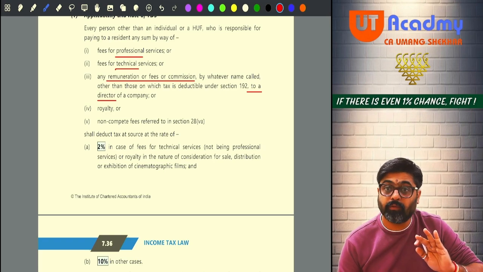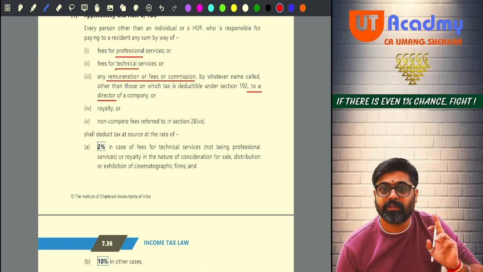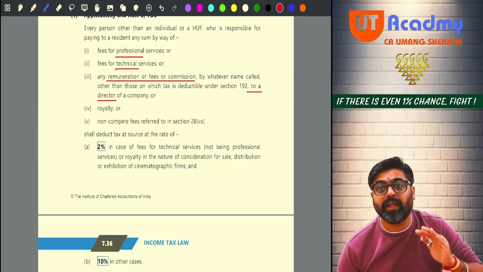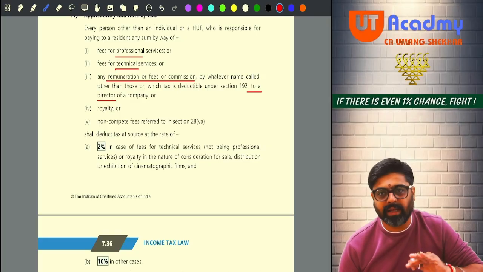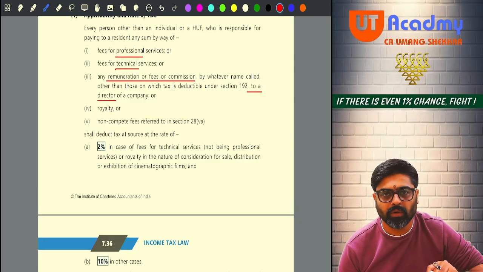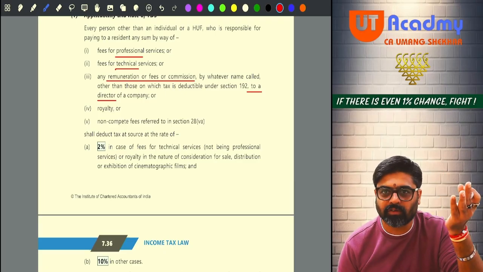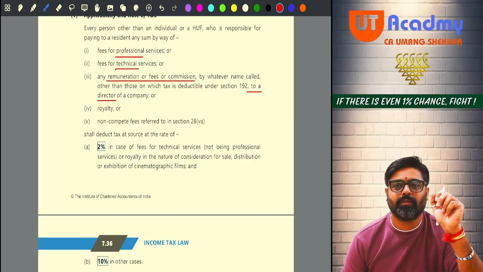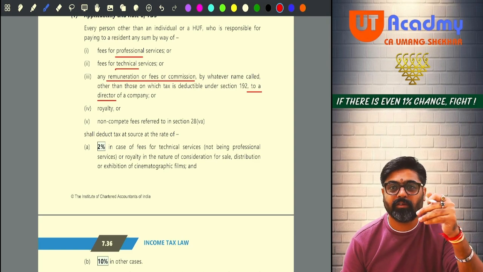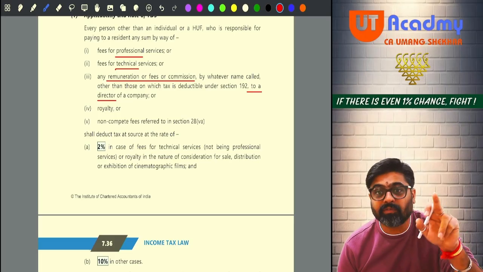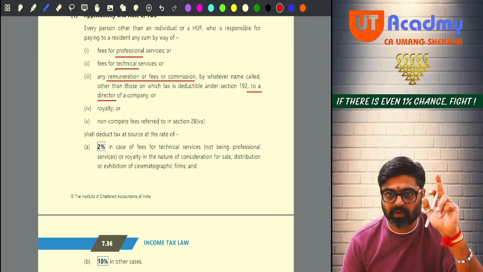Yes or no? But which is not covered under section 192, meaning that director is getting this remuneration not in the form of salary. If he is getting this remuneration in the form of salary, definitely the TDS will be deducted under section 192. Meaning that all the remuneration which is received by non-executive directors, do you remember? Sitting fees, board meeting fees, commission, etc., which is not in the nature of salary in the hands of director, will be covered here. Okay, no?